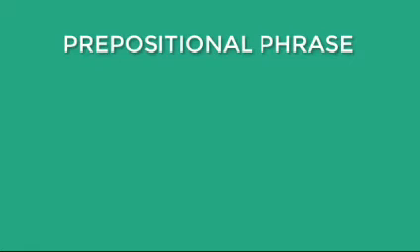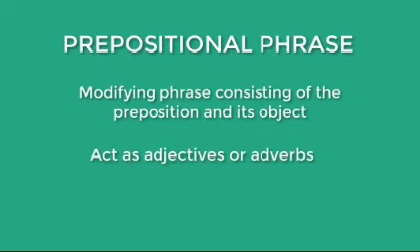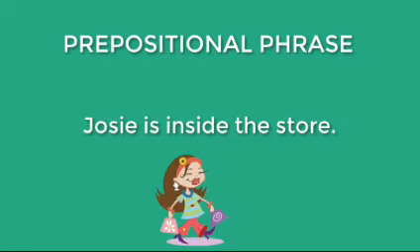Let's go on to the prepositional phrase. The prepositional phrase is a modifying phrase consisting of a preposition and its object. They act as adjectives and stand in as adverbs. For example, Josie is inside the store. Inside the store is a prepositional phrase, which in this instance is acting as a verb complement to the verb is. Let's look at another example.